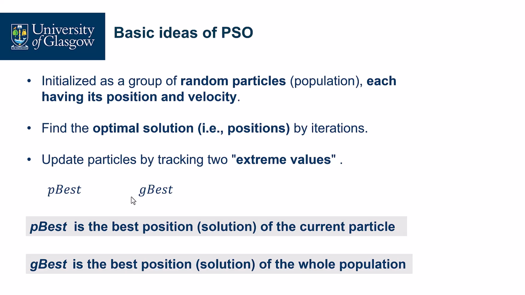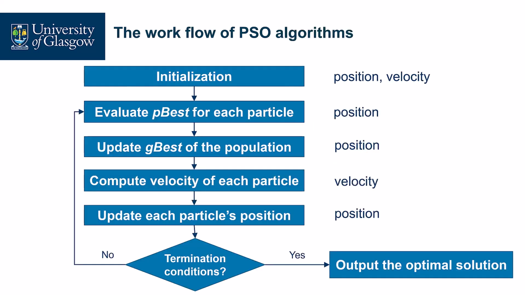Based on this, we can have a working flow of the PSO algorithm. First, we do an initialization. Then we evaluate the p-best for each particle. In each iteration, we have the particle's position, and we can evaluate the p-best. Then we update the g-best of the population. Now we have p-best and g-best. Based on them, we can calculate the velocity of each particle by some formulas, right?